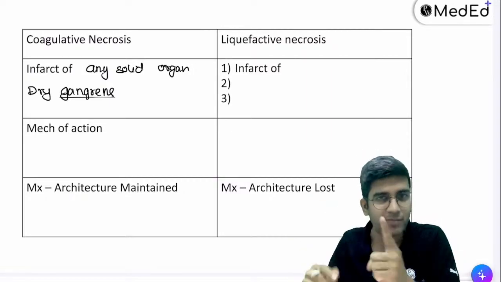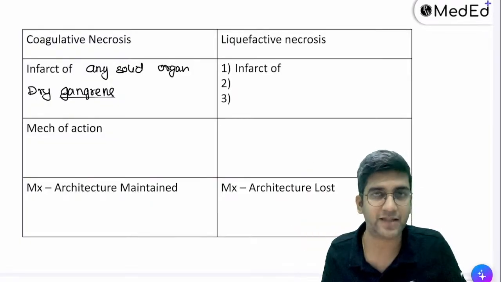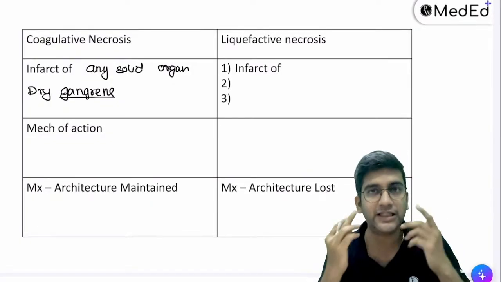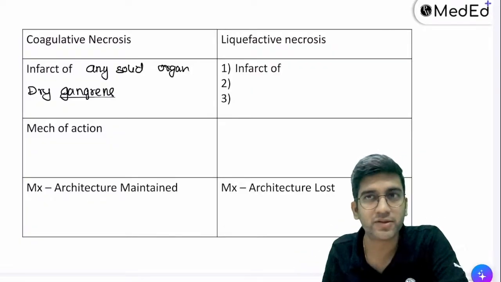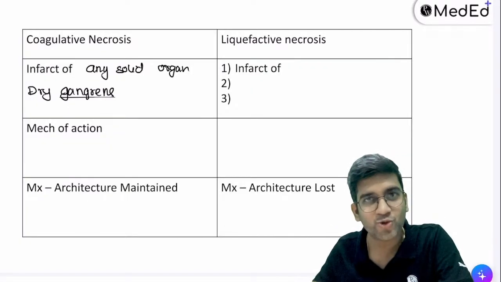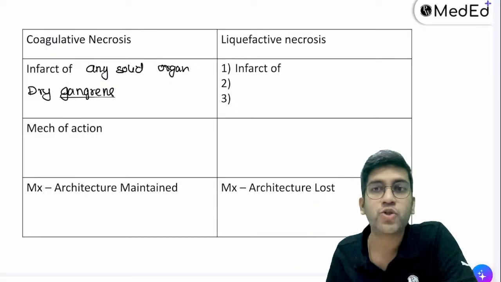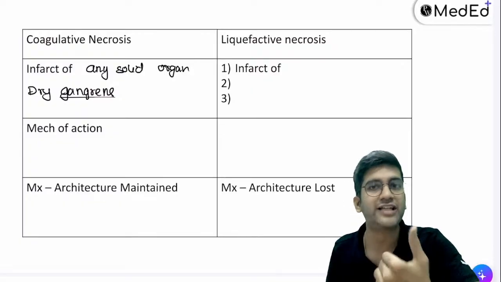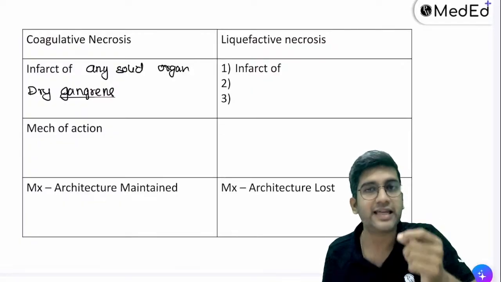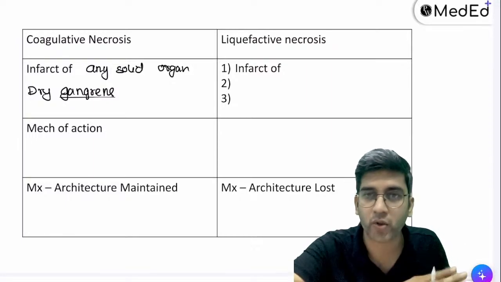You must have tied a rubber band and experienced that. Keep the rubber band for 10 days and the entire thing will become black in color. If something becomes black in color to the naked eye, I call it gangrene. So can I say the finger is a solid organ? Definitely. So in microscopy of the gangrene also, I'll have coagulative necrosis only, right? If a question or viva is asked on gangrenous necrosis, tell that gangrene is a gross terminology, but microscopy is undoubtedly coagulative necrosis.